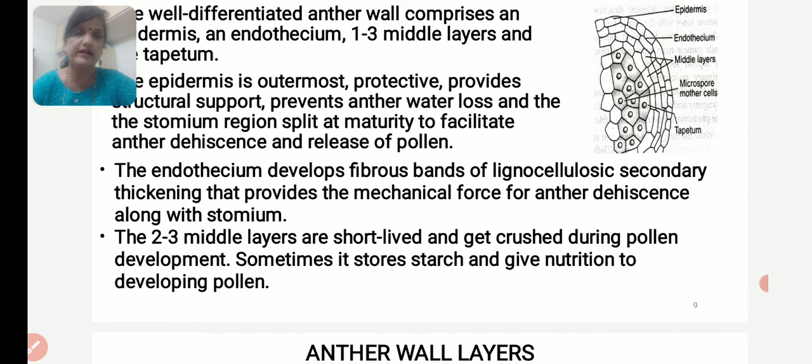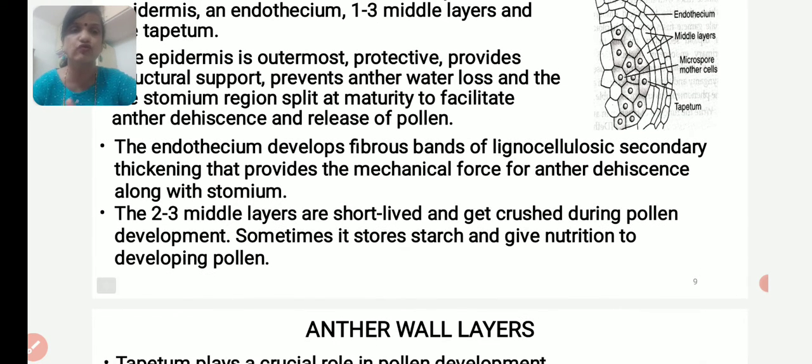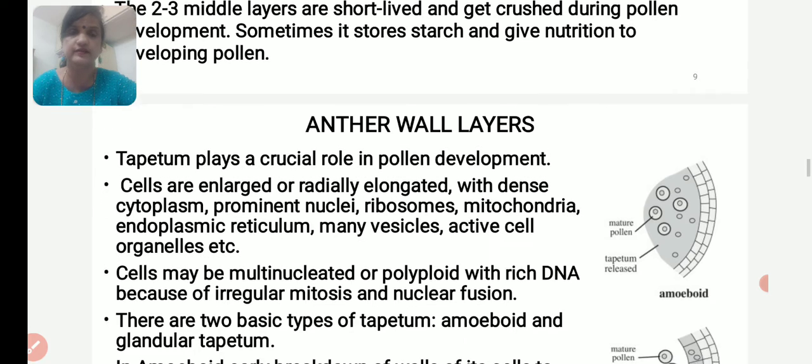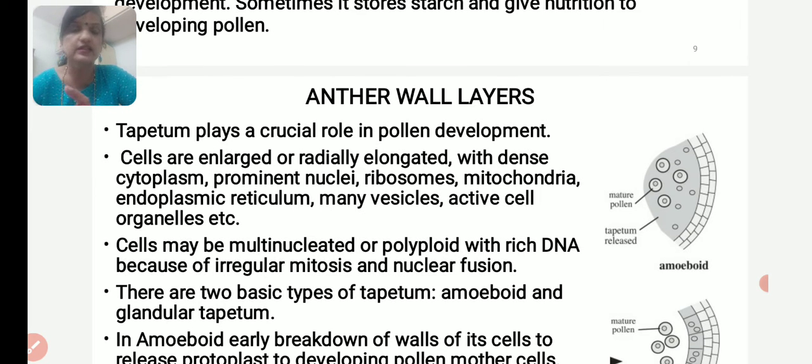Endothecium develops fibrous bands of lignocellulosic secondary thickening that provides the mechanical force for the anther to dehisce along with the stomium. The 2 to 3 middle layers are short-lived and get crushed during pollen development. Sometimes they store starch and give nutrition to the developing pollen. Tapetum is very important. It is the fourth wall layer: from epidermis, endothecium, middle layers, the fourth wall layer is the tapetum.